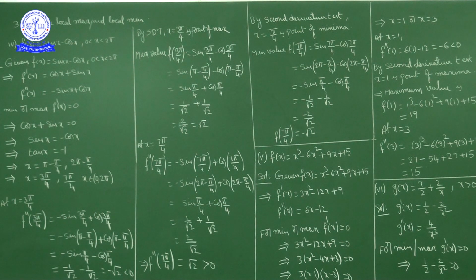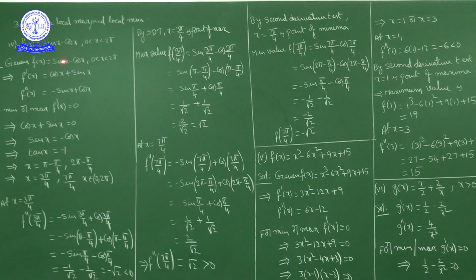Suppose we got x equal to a and x equal to b are zeros of f dash of x. Now verify the sign of f double dash of x at a and b. Calculate f double dash of a. If f double dash of a is positive, then x equal to a is point of minima. If f double dash of b is negative, then x equal to b is point of maxima. That is the procedure.